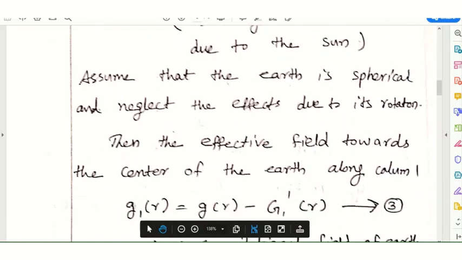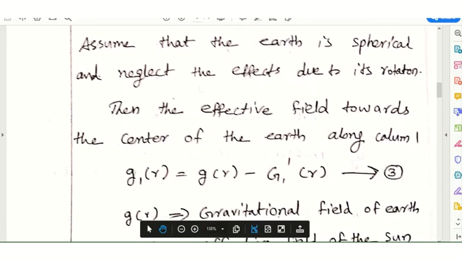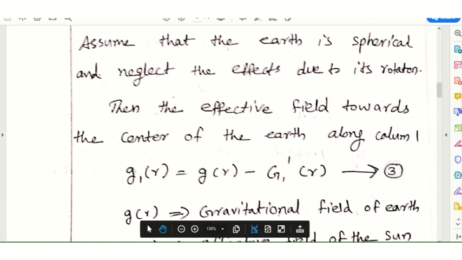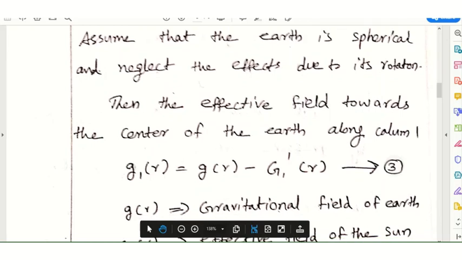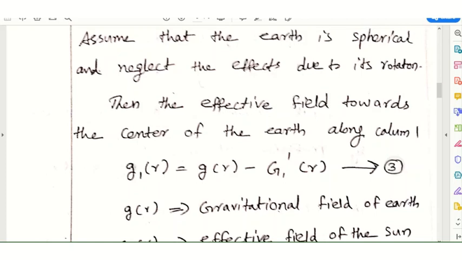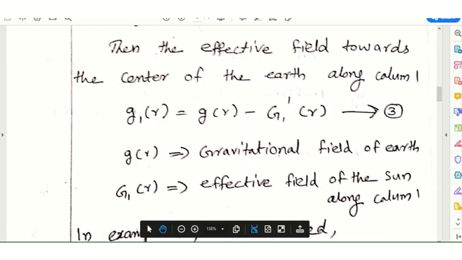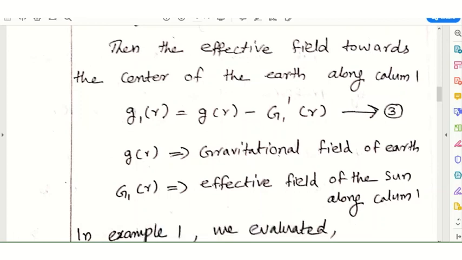The effective field towards the center of the Earth along column 1 is g1 of r equals g of r minus g1 dash of r. This is equation 3, where g of r is the gravitational field of Earth and capital G1 dash of r is the effective field of the sun along column 1.